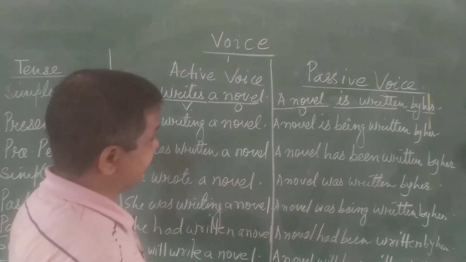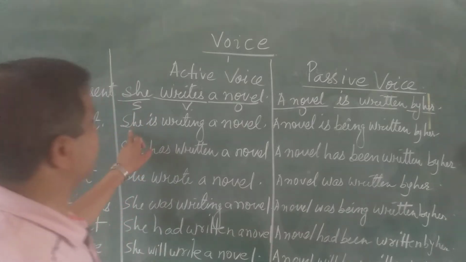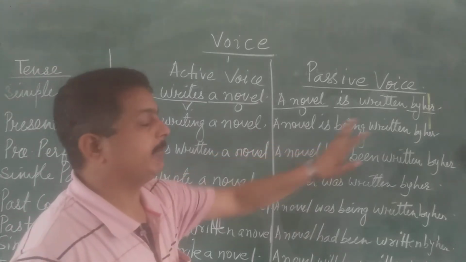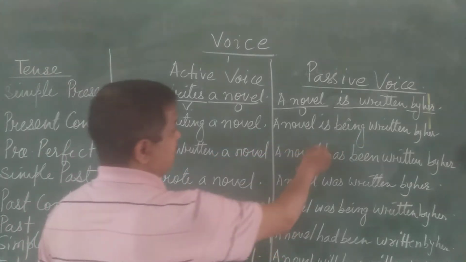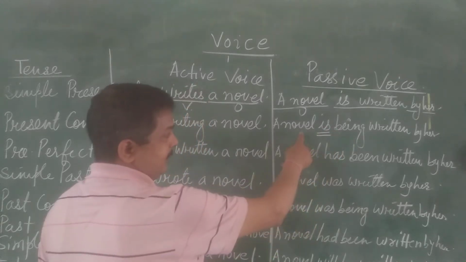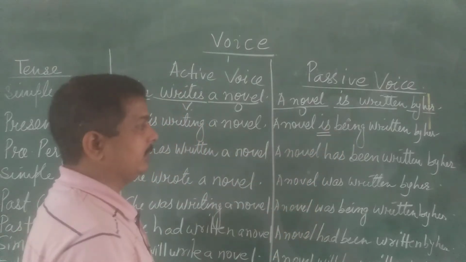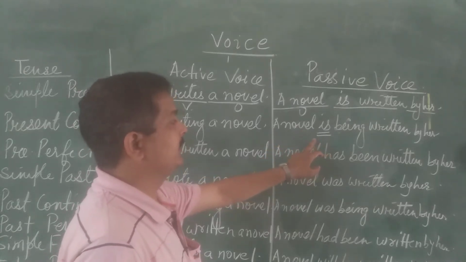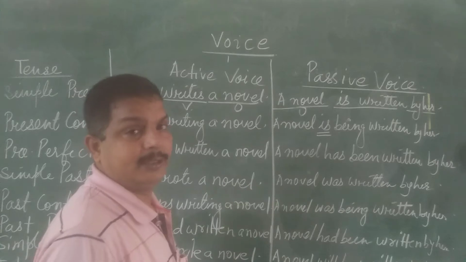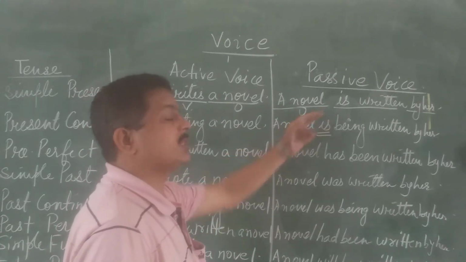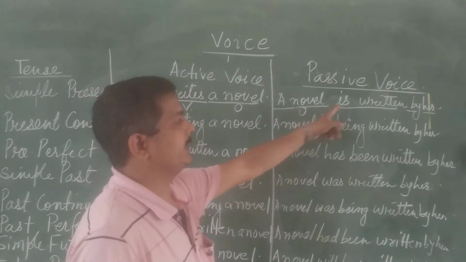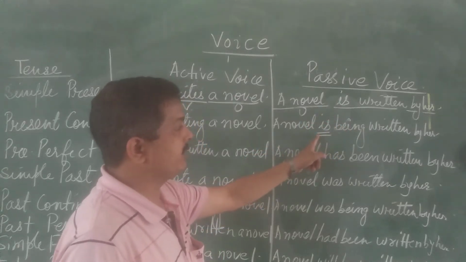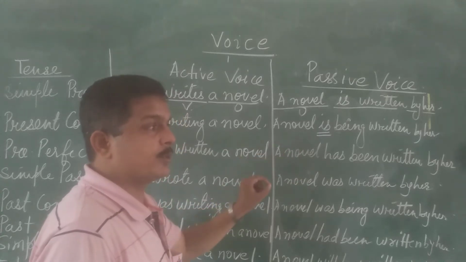Now, in the second example also, you can see, she is writing a novel. So, a novel is being written by her. This verb depends on this subject. Remember that you have to take care of this subject. Now you will not see the subject which was earlier, the verb which is used earlier. If it is singular, it is a singular verb, but if it is plural, then it will be a plural verb.